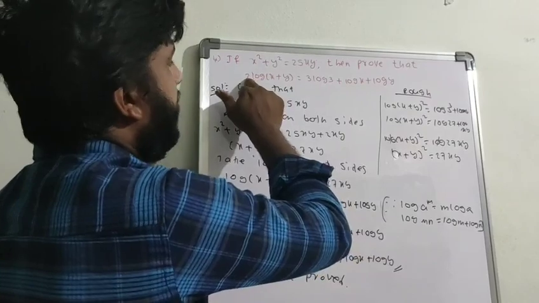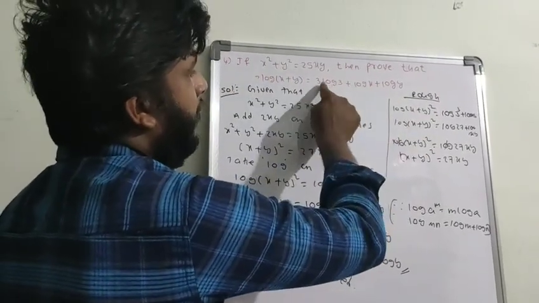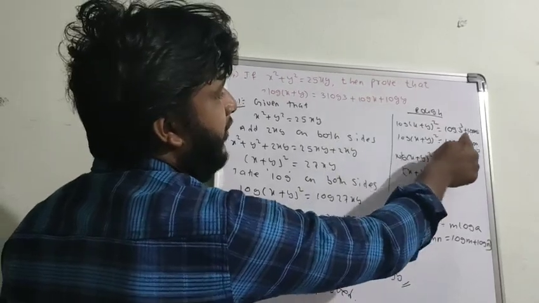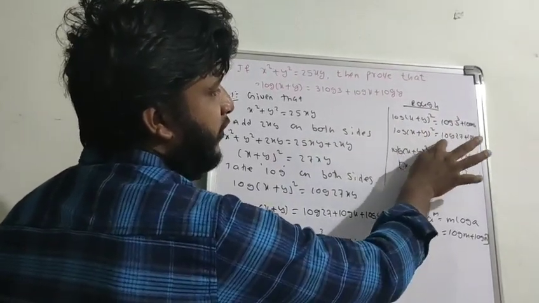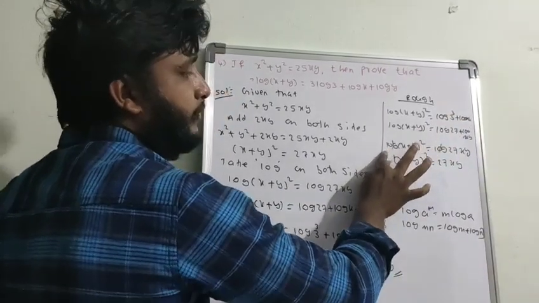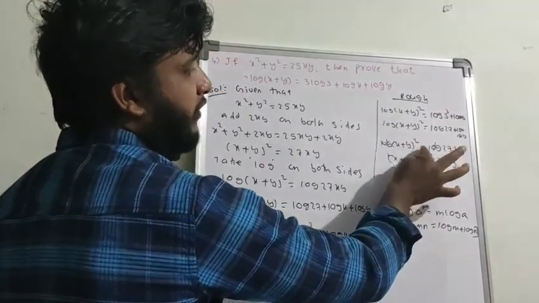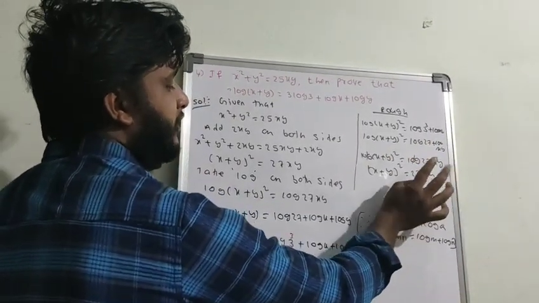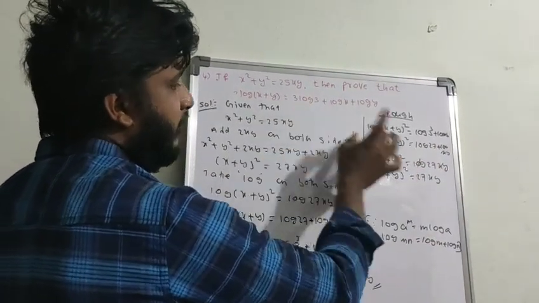So 2 log (x plus y) will become a power, and 3 log 3 becomes log 3 cube, which is 27, and log x plus log y is log xy. So log (x plus y) whole square equals log 27xy. How will 25xy become 27xy?